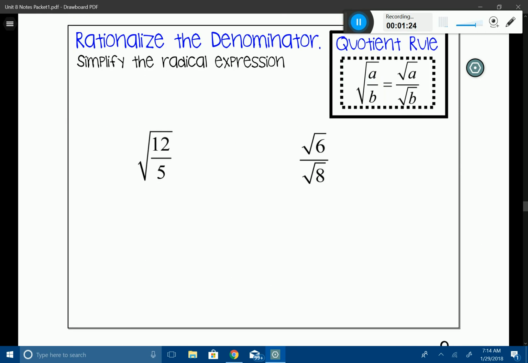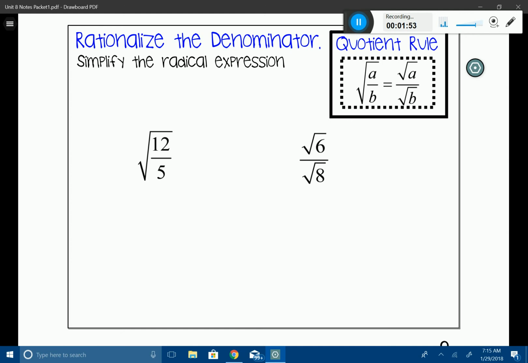Okay. First thing we need to know is this thing called the quotient rule. It's very similar to the product rule that we learned about in the last section, but this is going to be working with division. So what the quotient rule states is that if you take the square root of a and b, it can be broken down into root a divided by root b. Basically, it's just taking that root and splitting it into the top and the bottom. So that quotient rule is key for doing these types of problems.